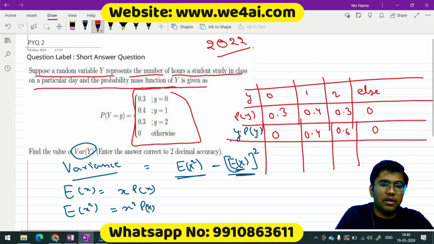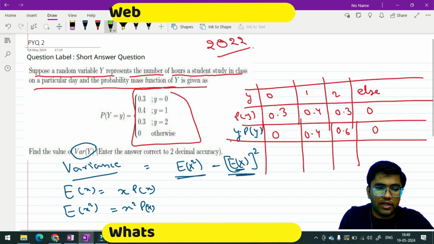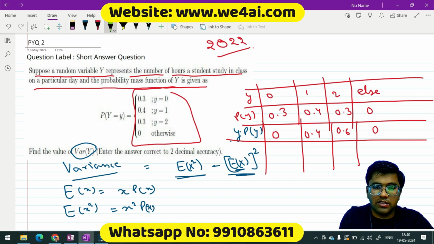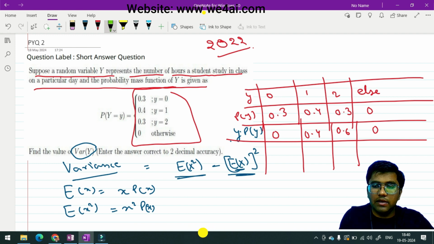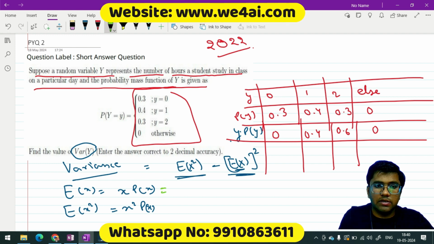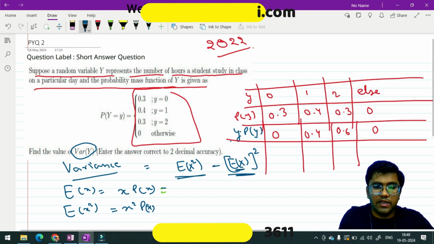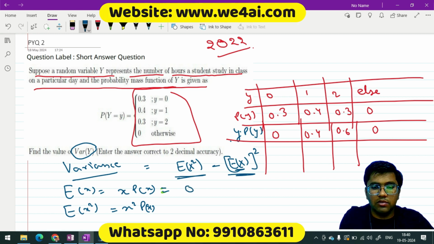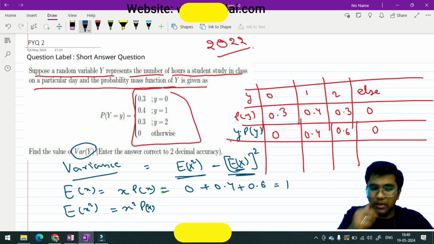So E[X] would be 0 plus 0.4 plus 0.6, which is going to be 1, right?